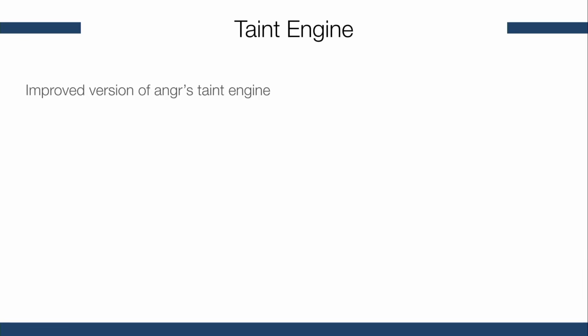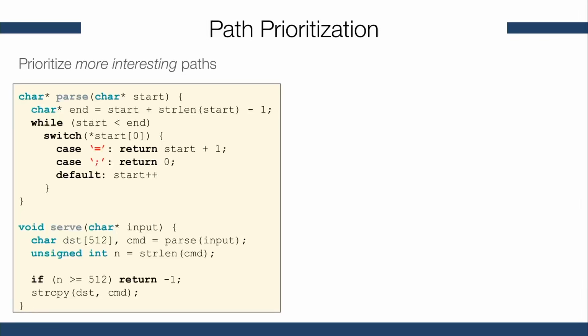Okay, let's talk about our taint engine. Our taint engine is an improved version of angr's taint engine. angr is our binary analysis framework. And we added two features. First, we prioritize paths that we find more interesting. And second, we added what we called taint dependencies. Let's see these two features.